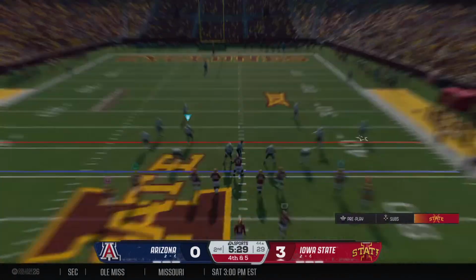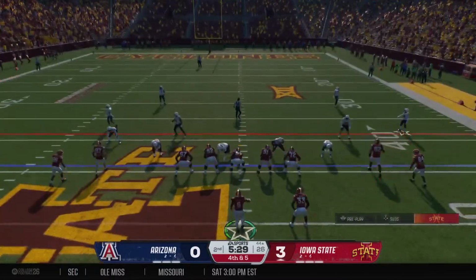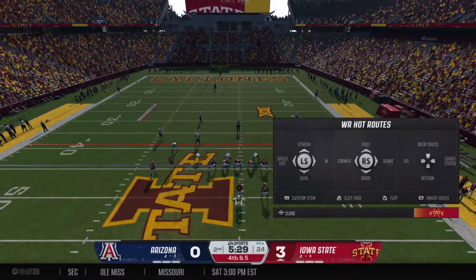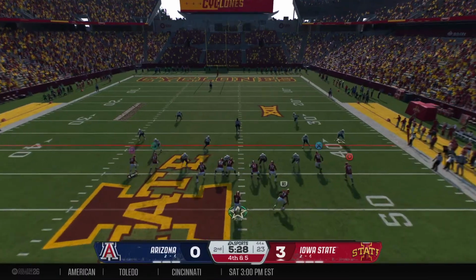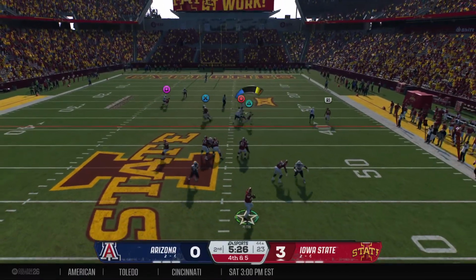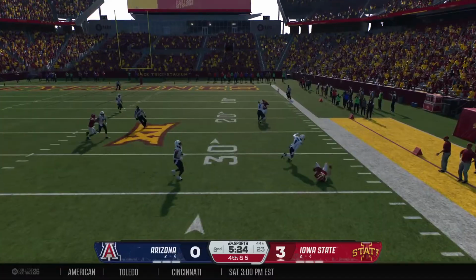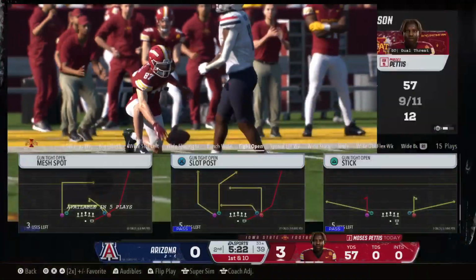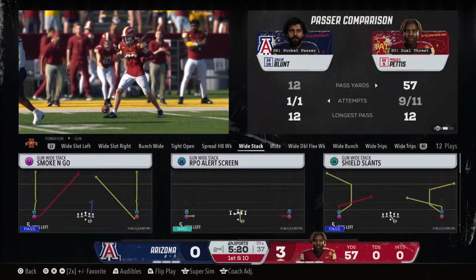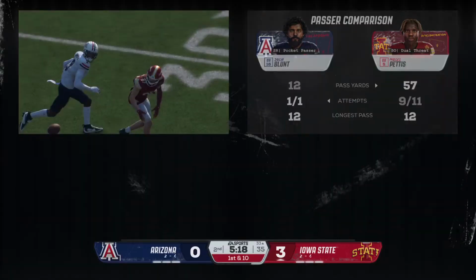That time they played zone, and he tried to force that football into a real tiny window. He's lucky that one wasn't picked off. He'll try to throw and pick up the first down. Makes the grab. He's got a first down. Man, this sophomore quarterback unleashed a cannon on that one.